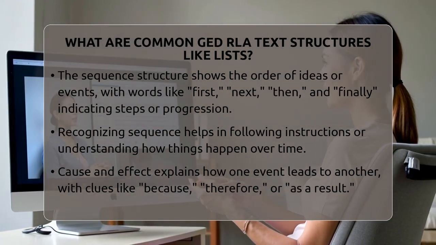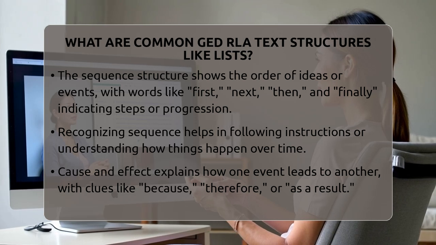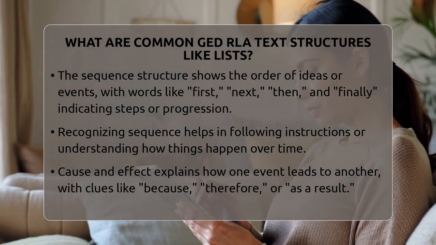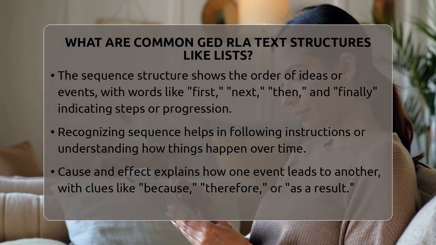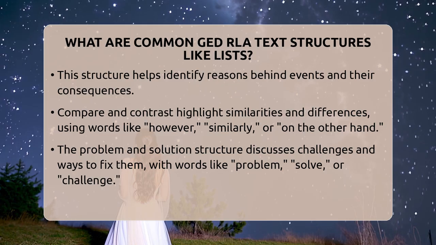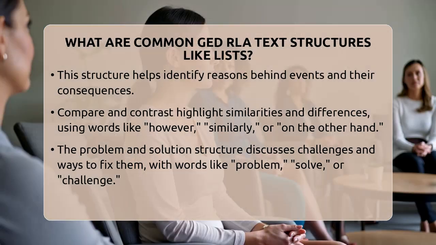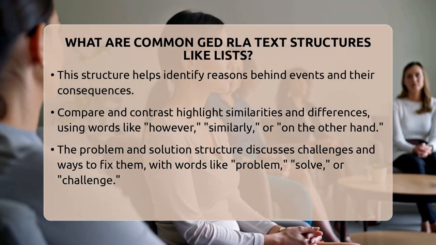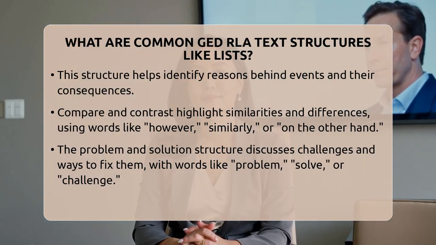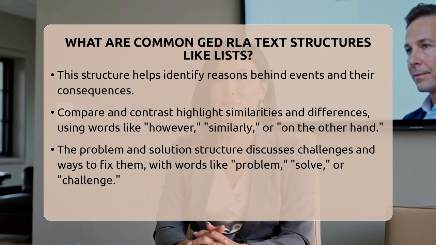Cause and effect is another important structure. It explains how one thing leads to another. If a paragraph talks about why plants need sunlight, it might say "because sunlight helps them grow," or "as a result they flourish." Words like because, therefore, and as a result are clues. This structure helps you see why something happens and what the consequences are.